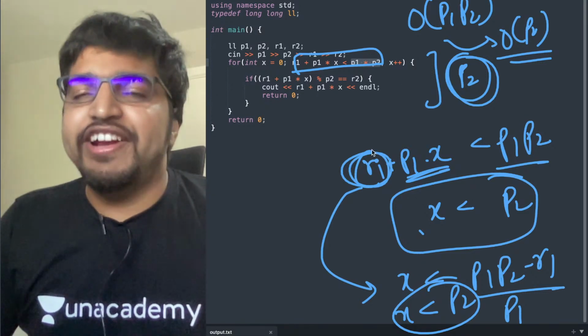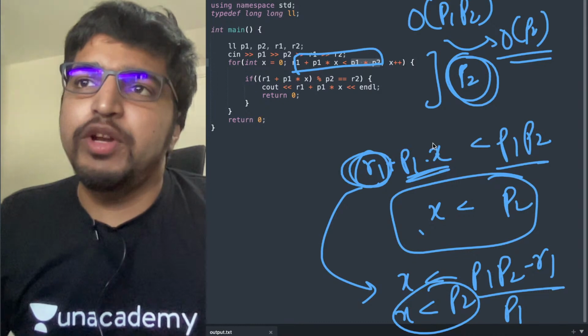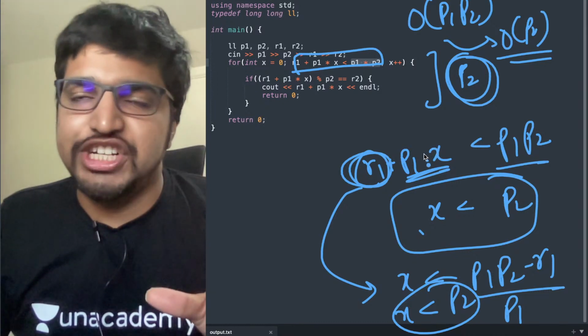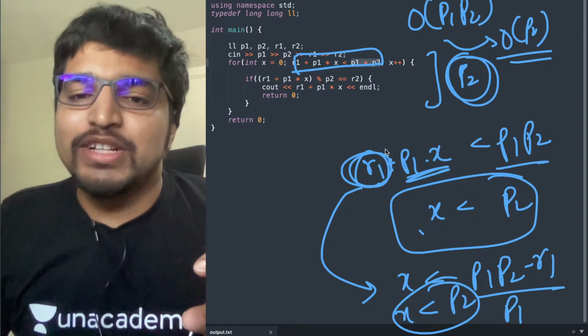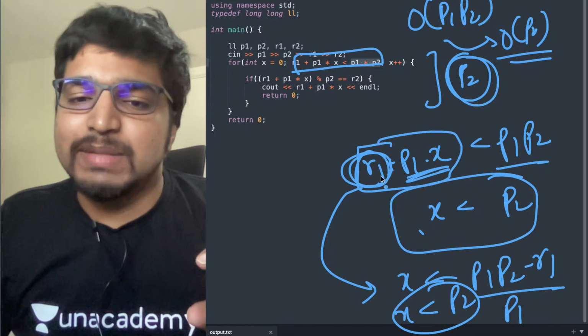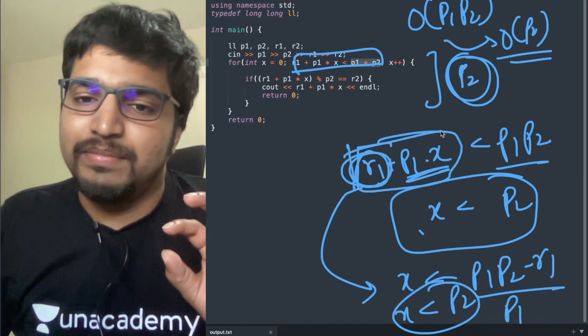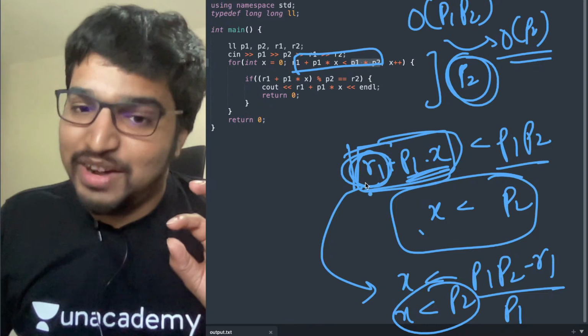So essentially, instead of iterating through all numbers from 1 to P1 P2, I wanted to be a bit lazy and efficient. So I just iterated through the numbers of the form R1 plus P1 into X, because I know the number has to be of this form, because it gives the remainder R1 modulo P1.